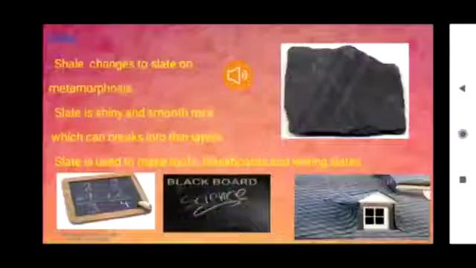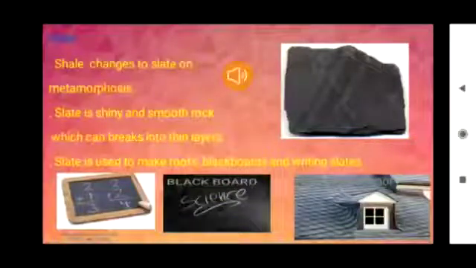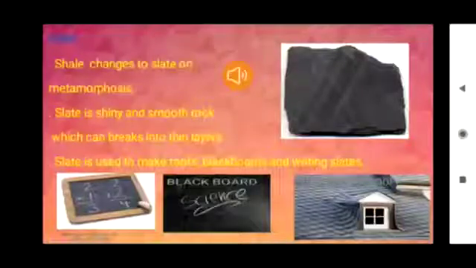Slate. Slate is a shiny and smooth rock which breaks into thin layers easily, children. This slate is a metamorphic rock formed from shale. Shale, children, do you remember shale is a sedimentary rock? It is formed from layers of clay and tiny mud particles. So slate is made from shale.